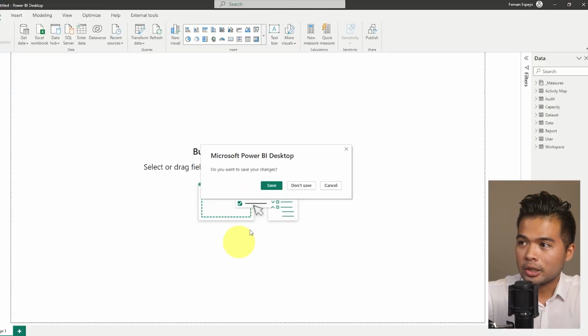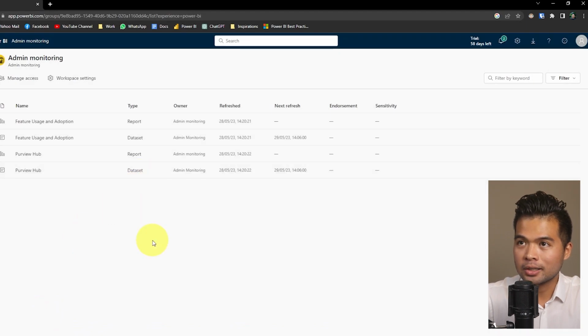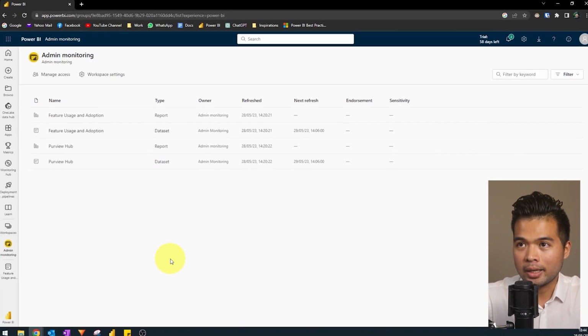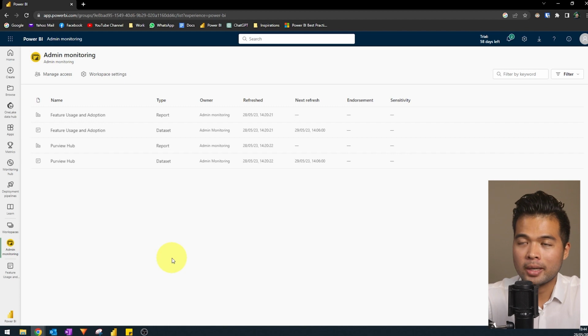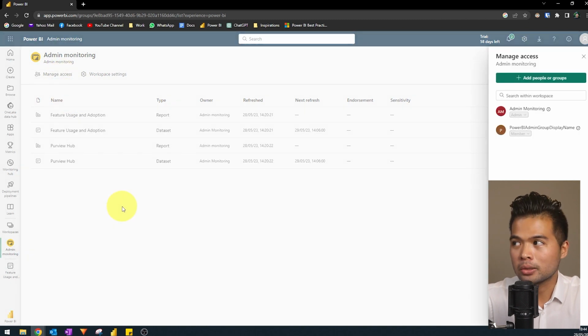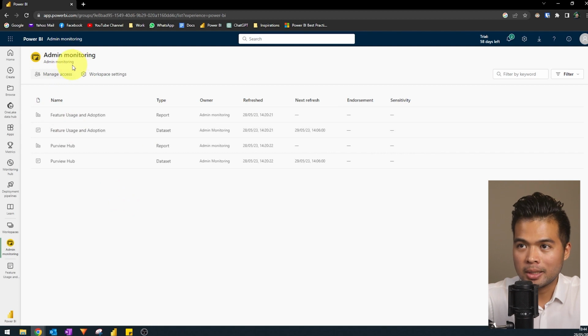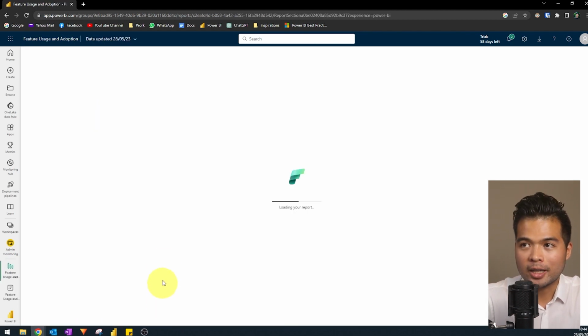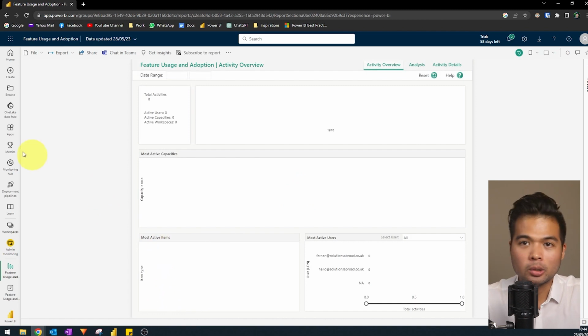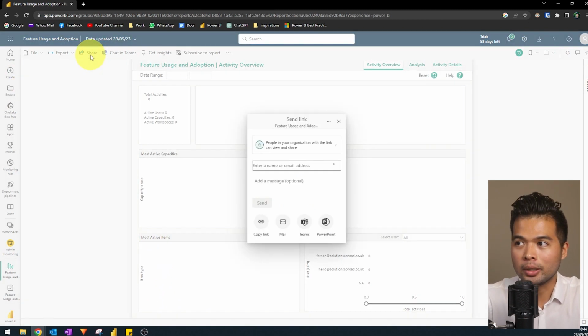So initially, as I showed you, you will have access to this workspace as the tenant admin, but like workspaces that exist in the service, you can give access to different parts of your team if you wanted to, either on the workspace level or in the report level. At the moment, we only have access to this, but if we wanted to give it to other people, we can just share it the same way that we do any normal report in Power BI.